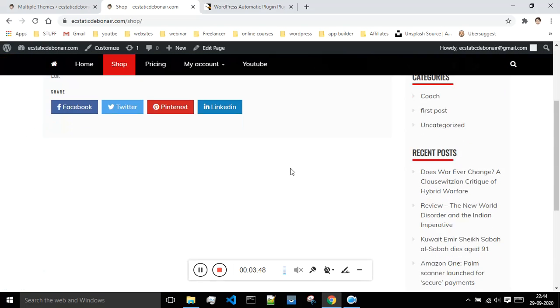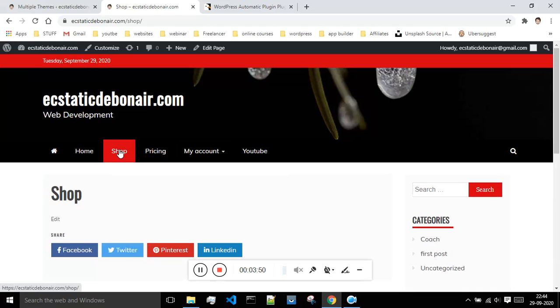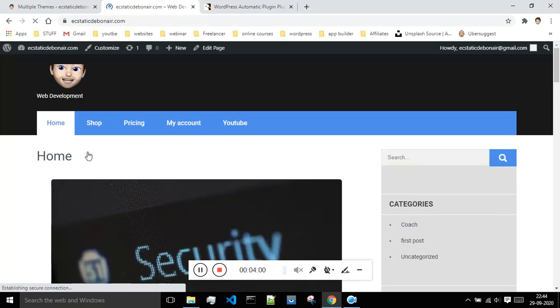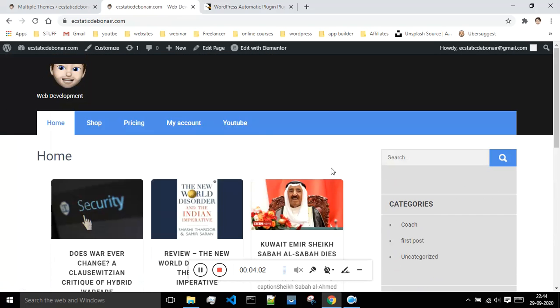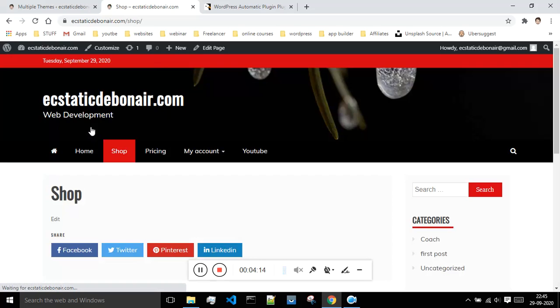Okay, so now as can be seen, when you come to this shop page, I am having the different theme. But if suppose I am going to my home page, I will be having that previous theme, the previous one which we have installed. So as of now we are having two different themes. This is how you can install two different themes for two different pages. Even if you want to make use of multiple themes for multiple pages, you can do that as well.